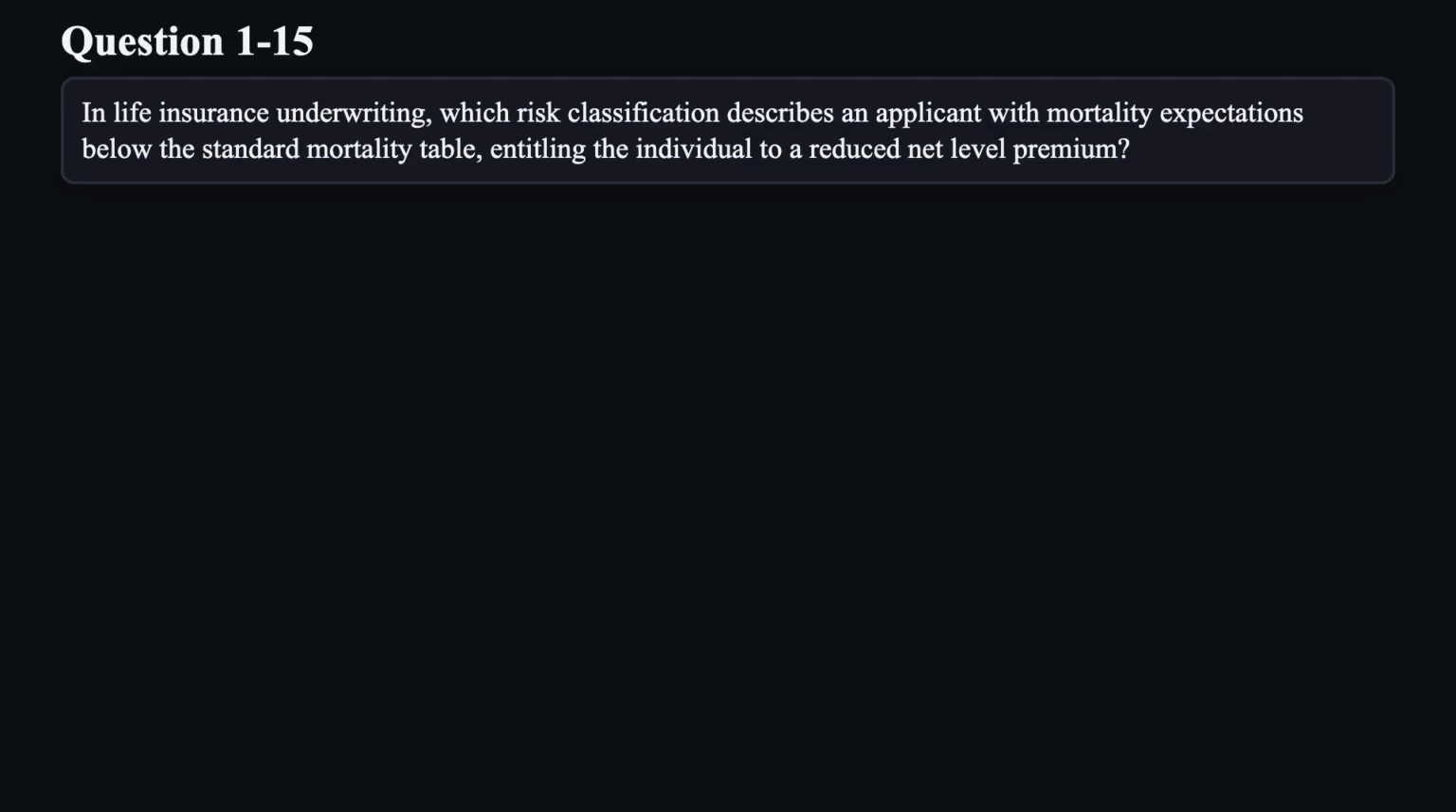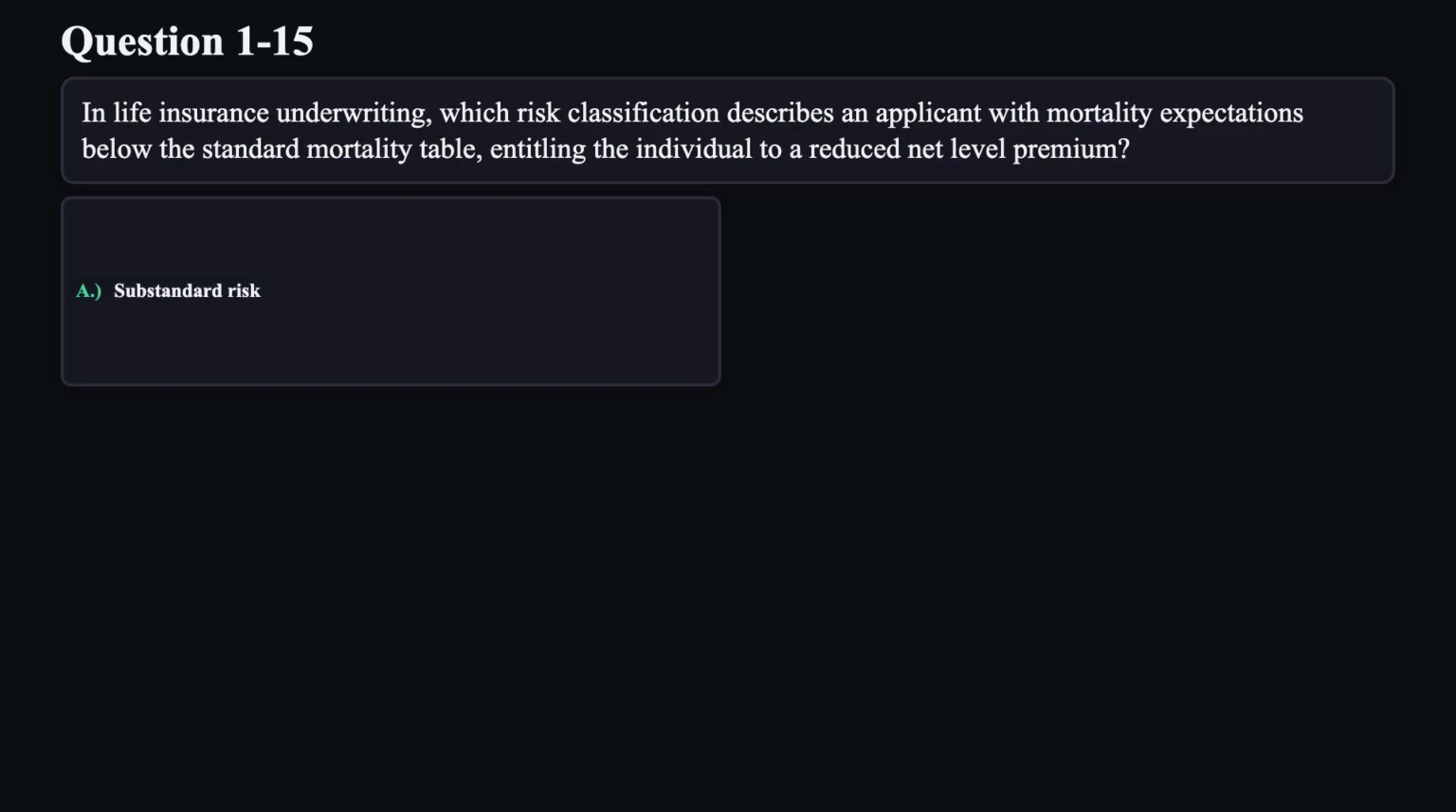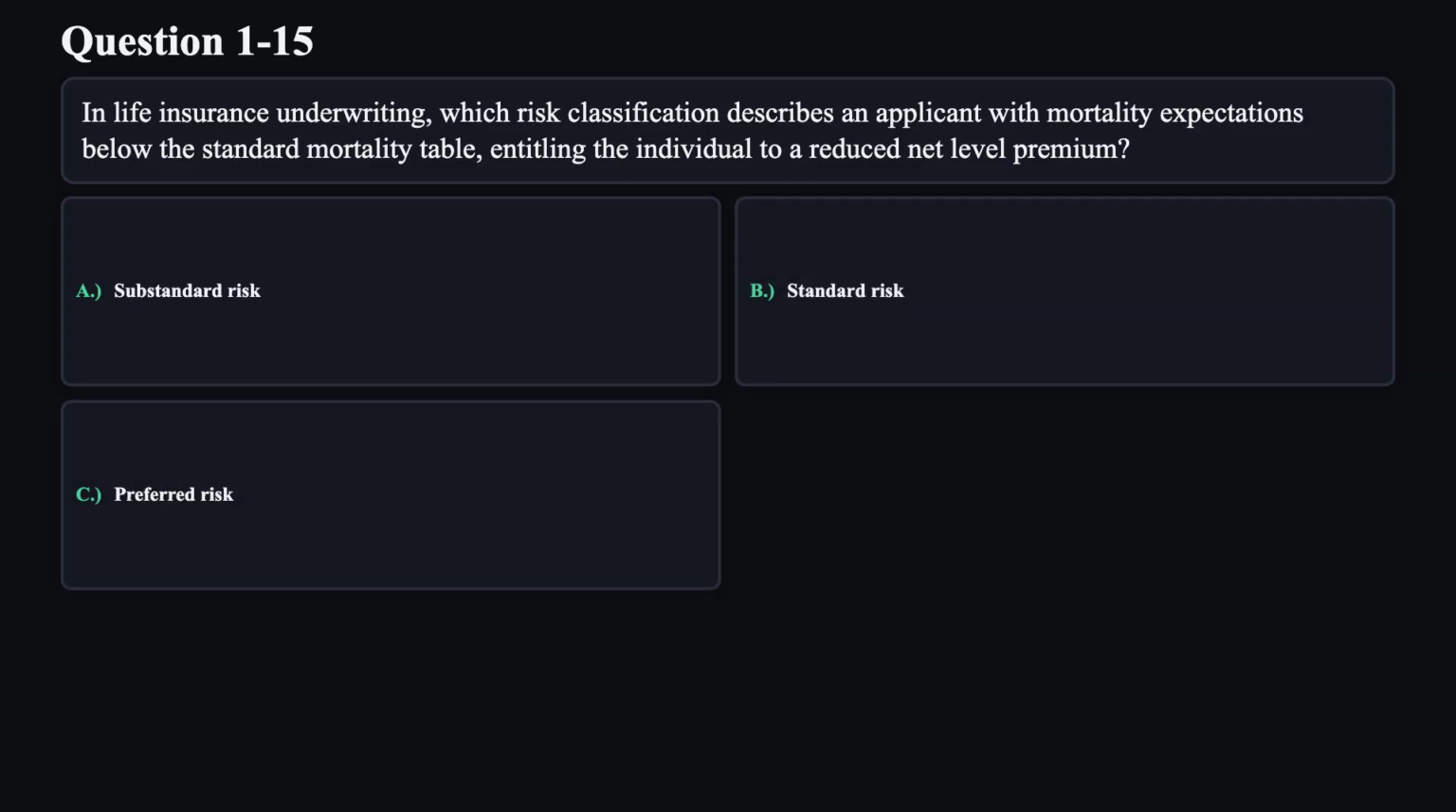Question 15. In life insurance underwriting, which risk classification describes an applicant with mortality expectations below the standard mortality table, entitling the individual to a reduced net level premium? A. Substandard risk. B. Standard risk. C. Preferred risk. D. Declined risk.